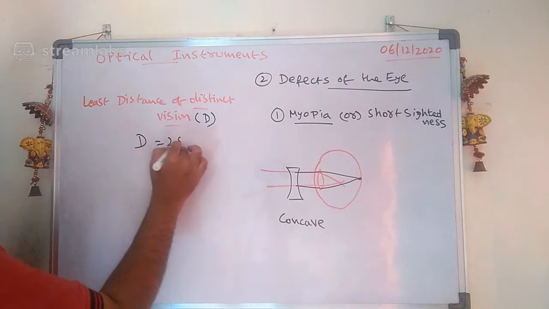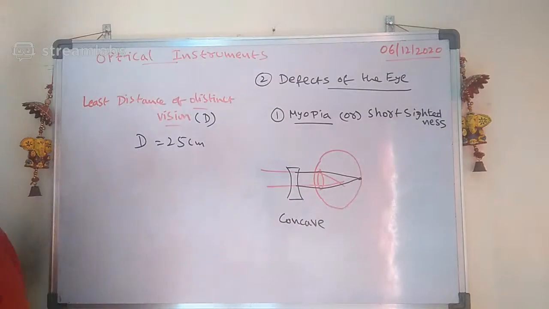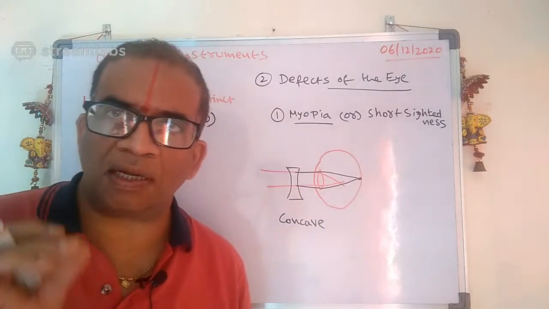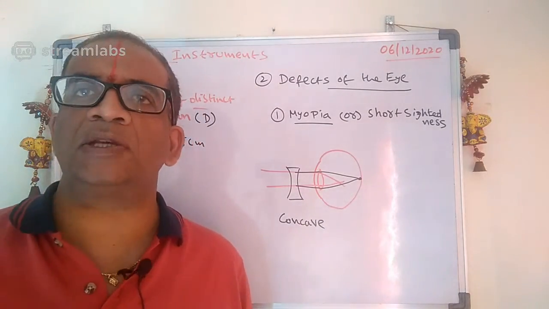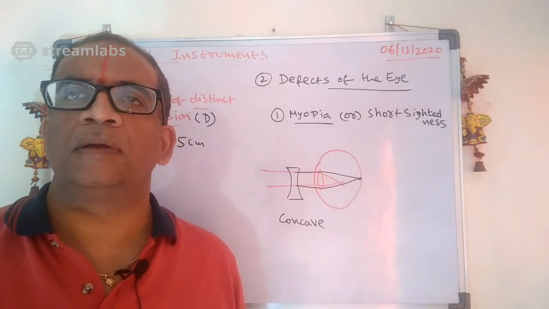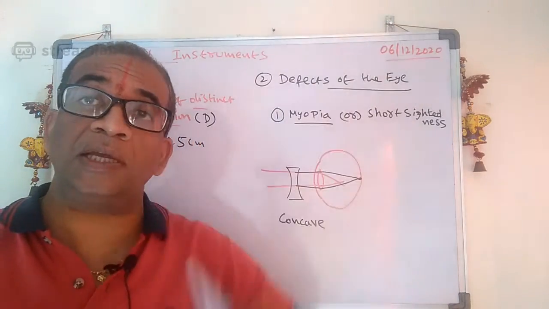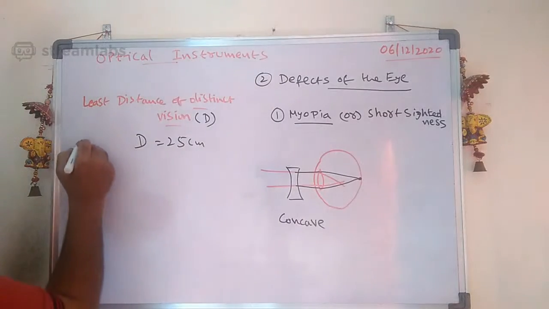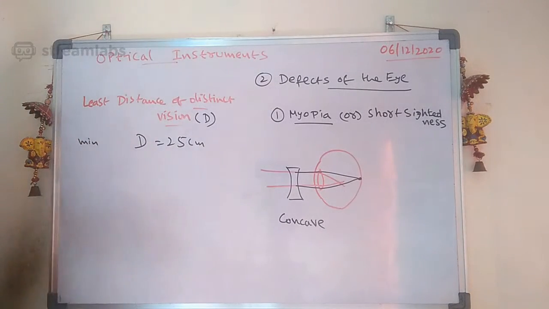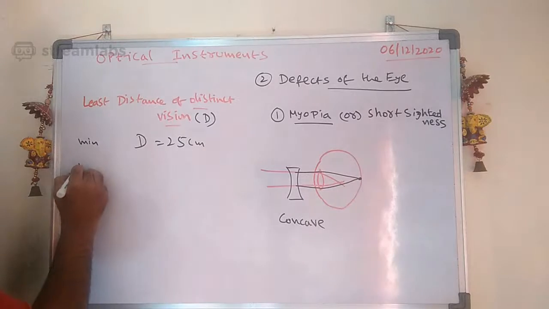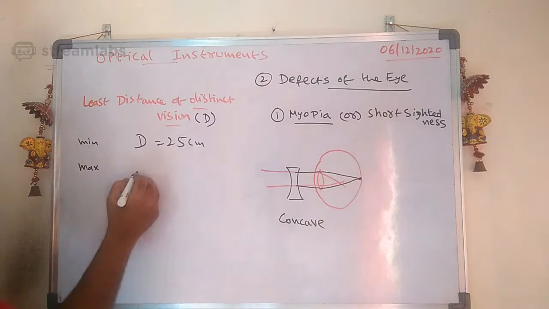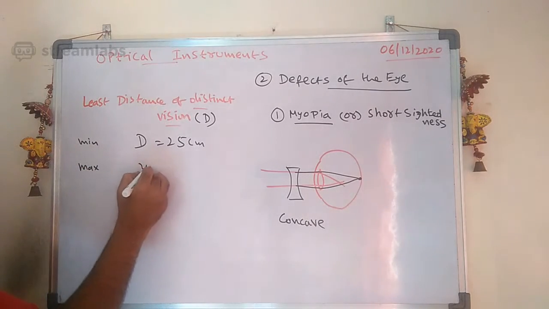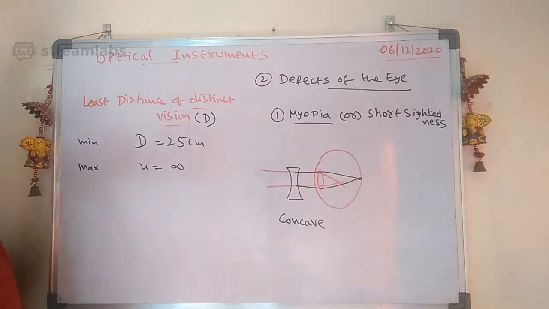That is nothing but 25 centimeters. If the object is at a distance of 25 centimeters, we can see the objects clearly. This is the minimum distance. Tell me, what is the maximum distance up to which you can see? The maximum distance you can see is up to infinity.